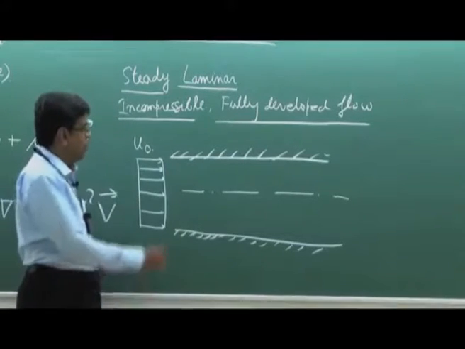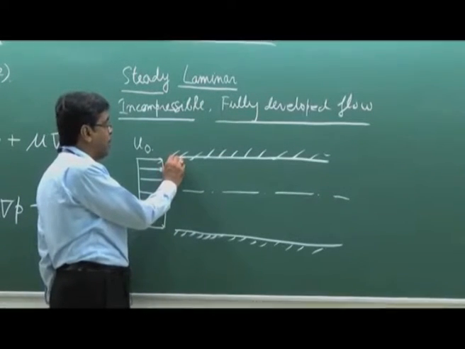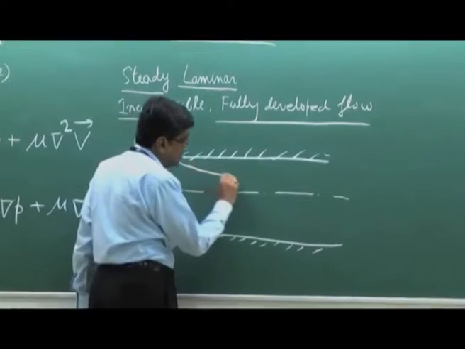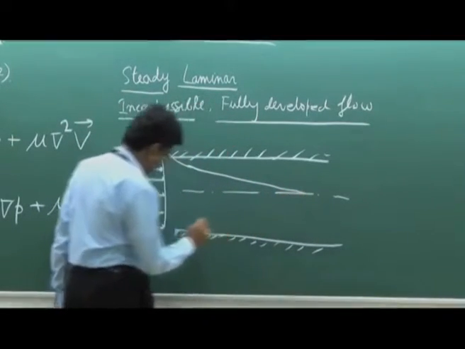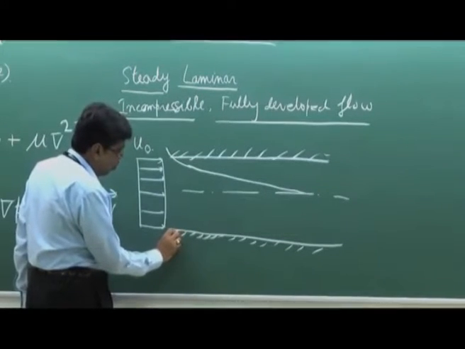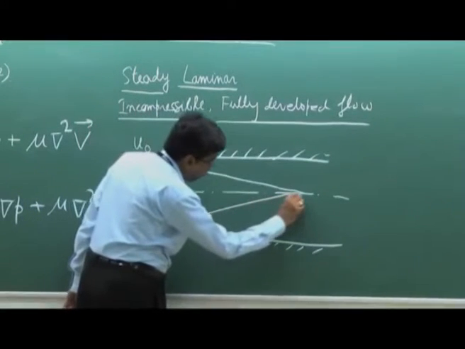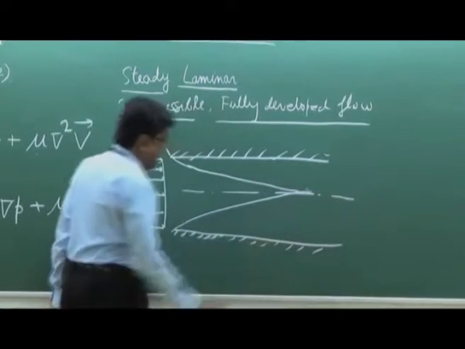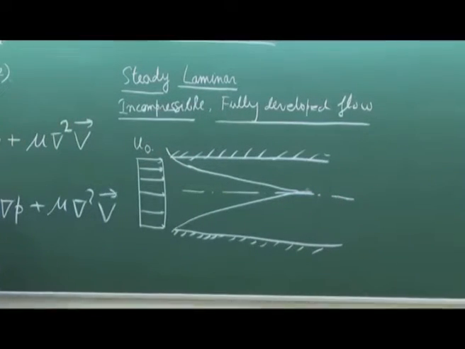Then what will happen? The boundary layer will grow from the leading edge like this, from the two surfaces, and they will eventually merge at the axis. The boundary layer will grow.